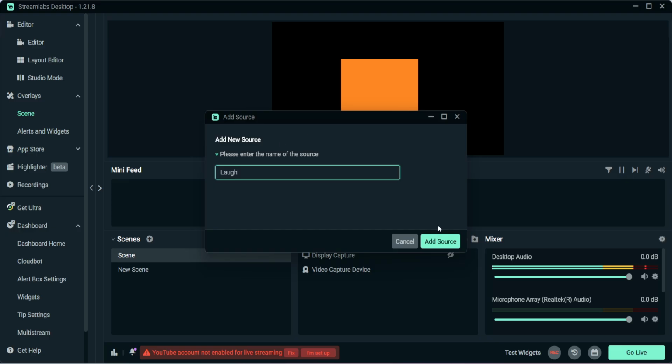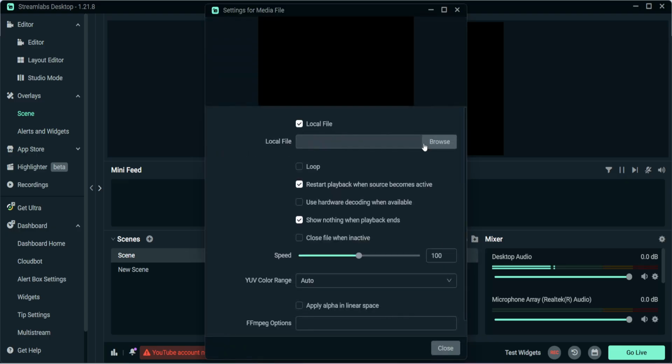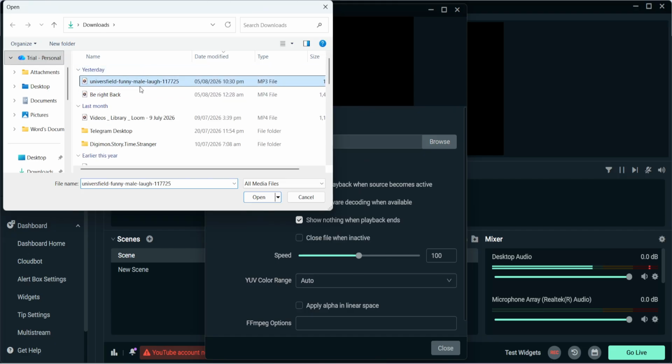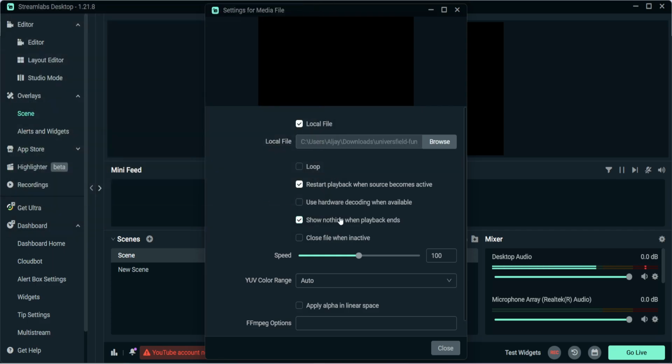Now click Browse. This will open your computer's file window so you can locate the sound effect you want to use. Find the audio file you want, select it, and then click Open. Once the file has been added, click Close to exit that setup window.